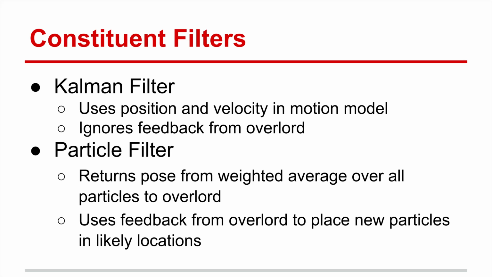The particle filter is also a standard particle filter. It returns pose based on a weighted average of all the particles, weighted by their probabilities. The way our particle filter differs, however, is that it uses feedback from the overlord to place new particles in likely locations. In these locations, future sensor updates should be more likely, and thus these particles should spawn more particles there and the particle filter will start tracking correctly.